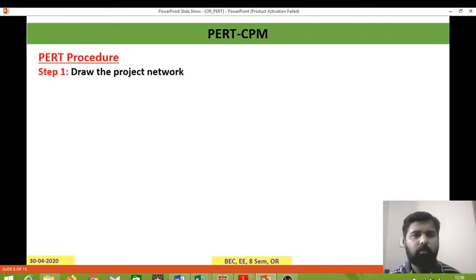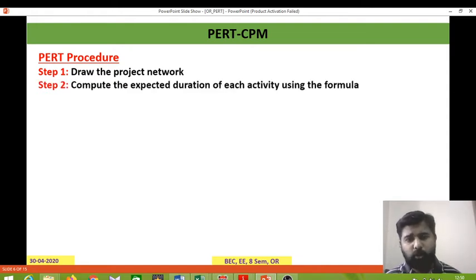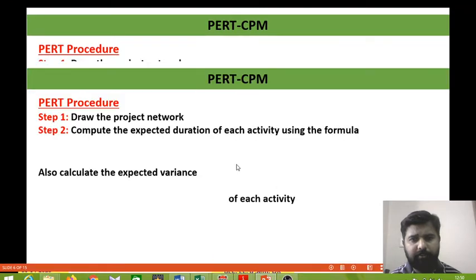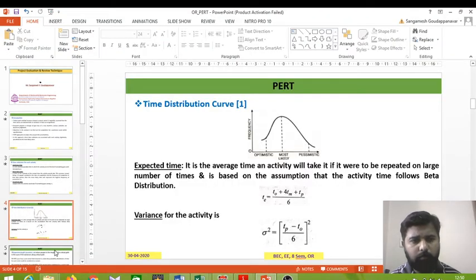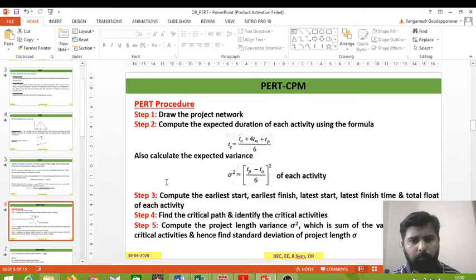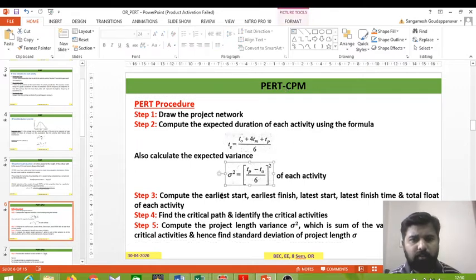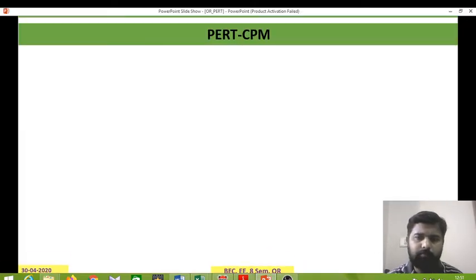Third procedure is that, draw the project network first, then compute the project expected duration for each activity using the formula. Also the expected variance. So here, the expected duration for each activity using this formula, then variance, then compute the earliest start, earliest finish, latest start, latest finish time, same as in the CPM method.